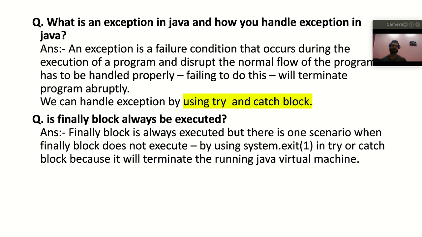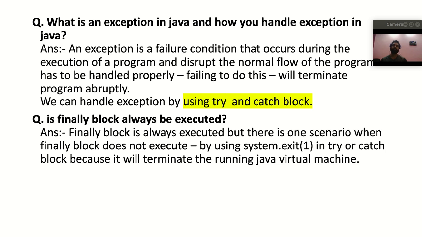So these are checked exceptions. Now the other is unchecked exception. Unchecked exceptions come at runtime, basically, right? Basically when you have put in some logic and it is failing. Let's say if you are dividing any number by zero, then you will get an exception.